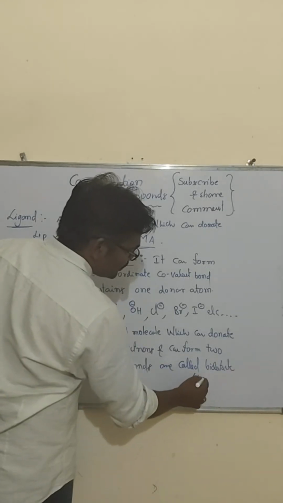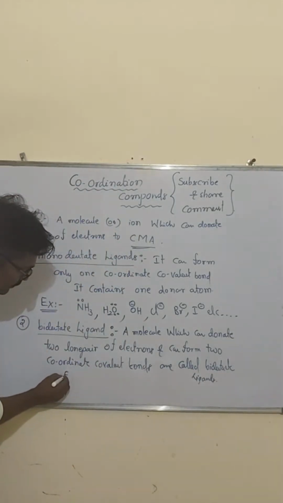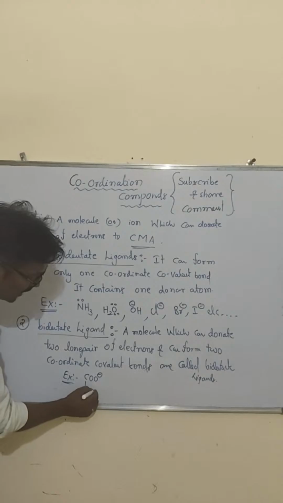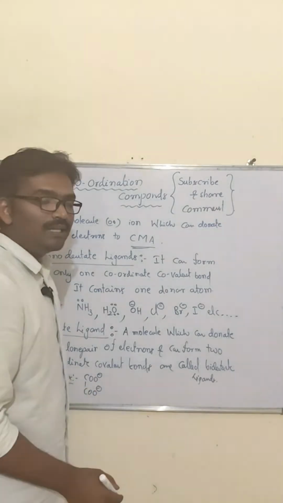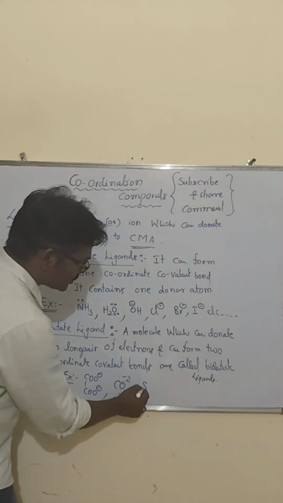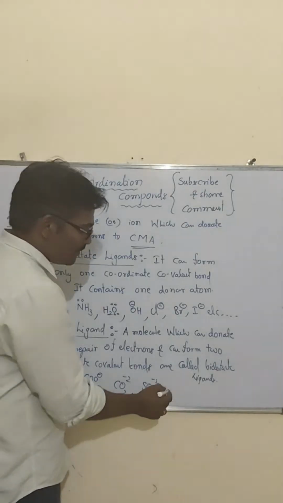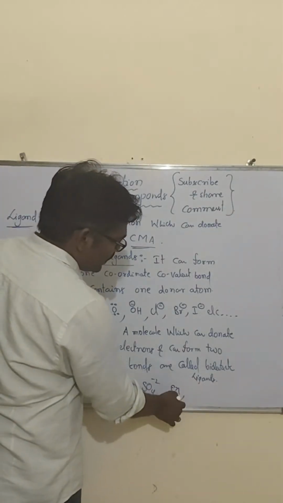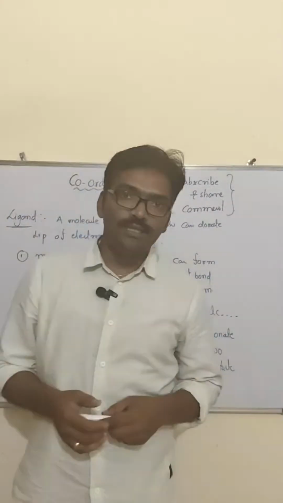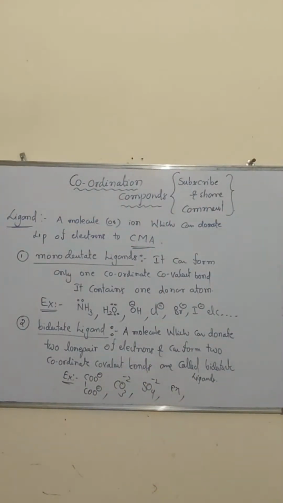Bidentate ligands. Examples: in case you take oxalate, COO minus bonded to COO minus, we write it as C2O4 minus 2. Then next CO3 minus 2, then SO4 minus 2. Then among neutral ligands, ethylene diamine, we call it EN. All these are bidentate ligands. If more than two donor atoms are present, then we call it a polydentate ligand. So note down these two points, then we'll discuss one more.